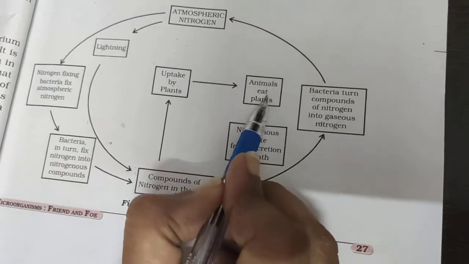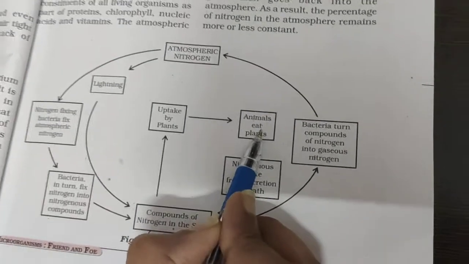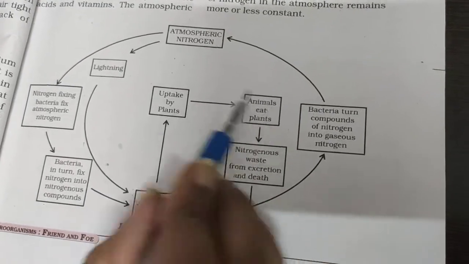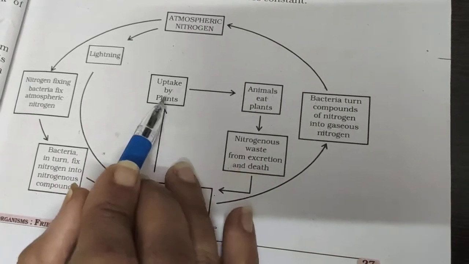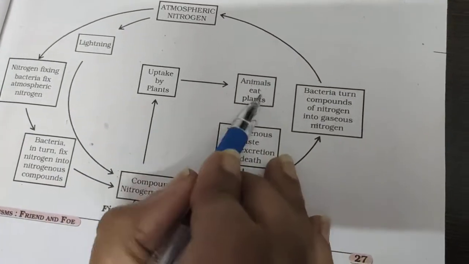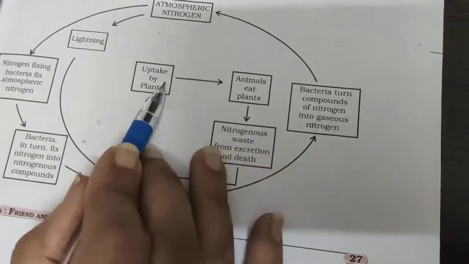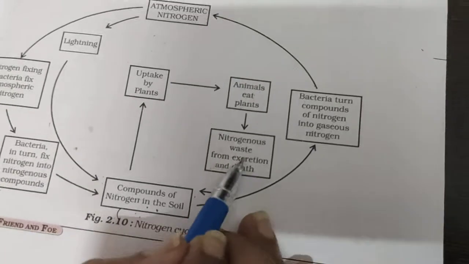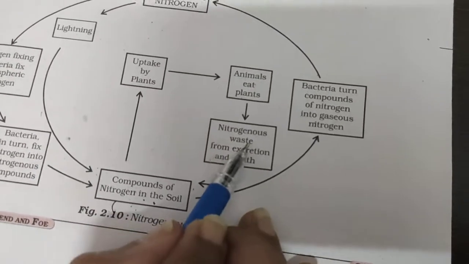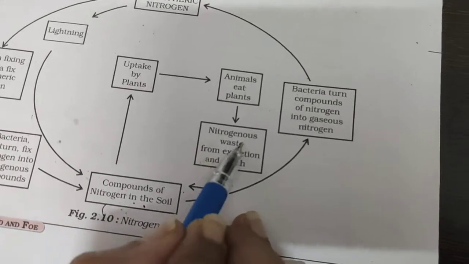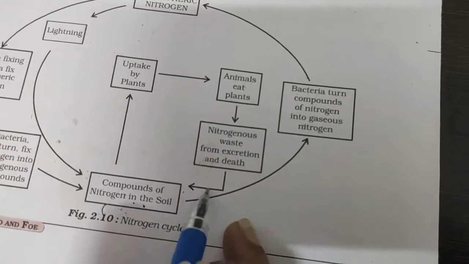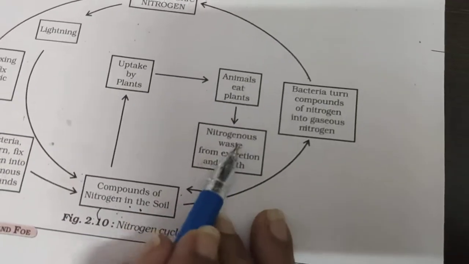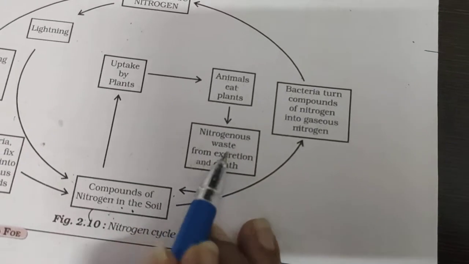animals excrete waste in the form of urea as well as uric acid. And it is in nature, the truth is that everyone dies. So plants and animals both die. After that, the protein present in them is converted into ammonia compounds. Then, with the help of a few bacteria or fungi, they mix into the soil, and this is the process of ammonification.